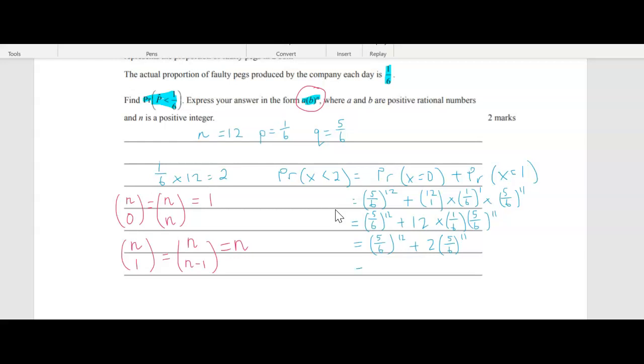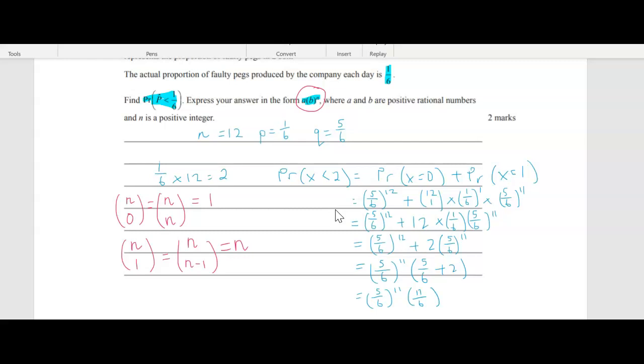All right, so let's take out the common factor. As a common factor, we've got 5/6 to the power of 11. And I'm left with the first term, which is just 5/6. Remember, if I was to multiply them two together, because they're the same base, I would add my powers to get the 12. And then I've got plus 2. Now the 2 I can rewrite as 12/6. So my answer is 17/6.